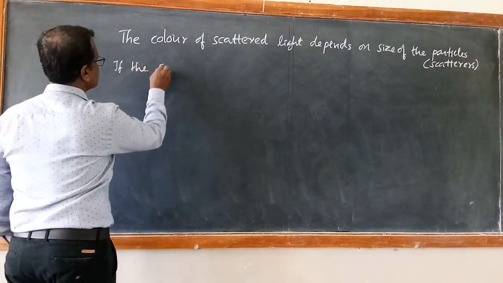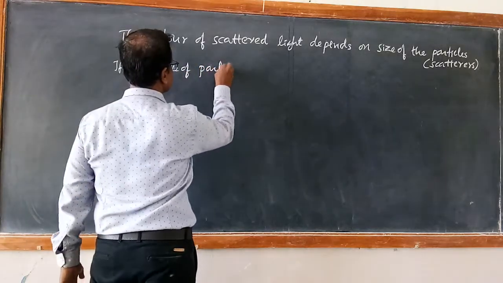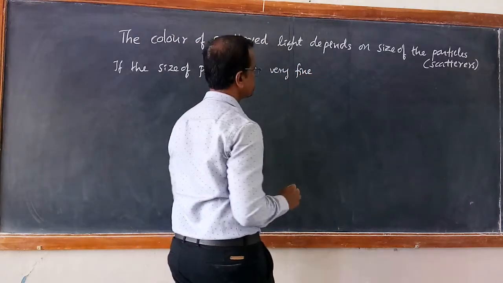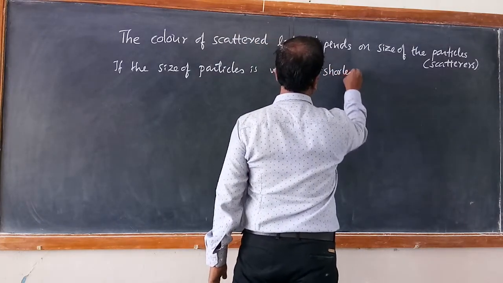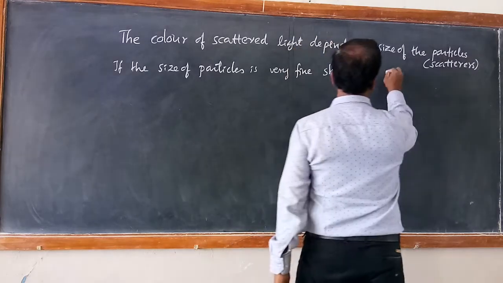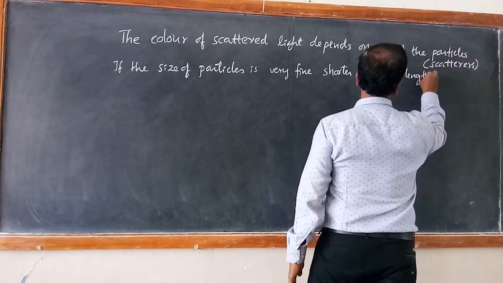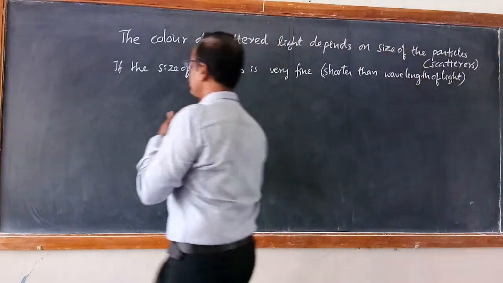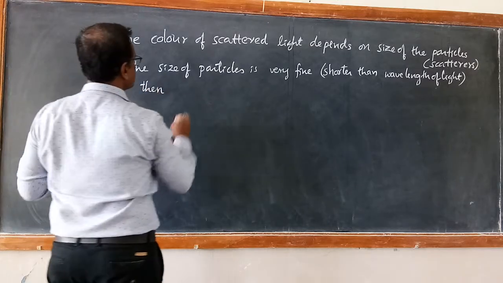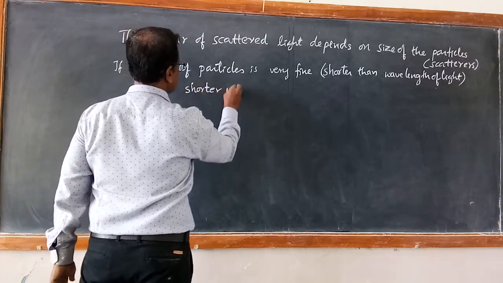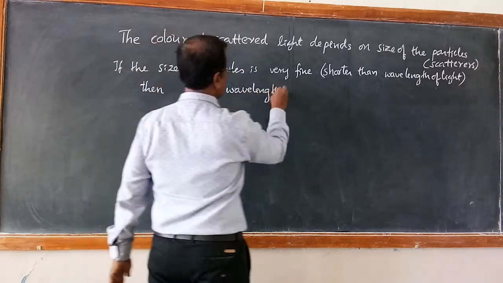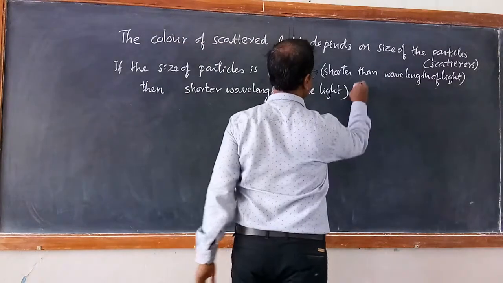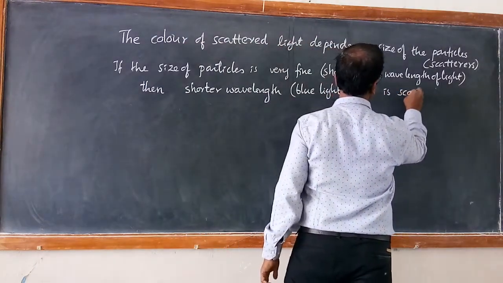If the size of the particles is very fine, much shorter than the wavelength of light, then shorter wavelength light, that is blue, is scattered.